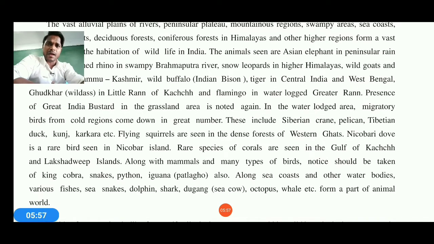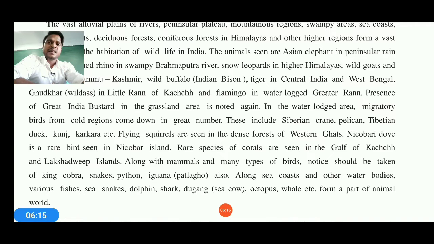Now you might be knowing about the mammals. If you're thinking that the blue whale is a fish, you are actually wrong. It's a mammal. Okay, so flying squirrels are available here. Rare species of other mammals are also there. Along with the mammals, many types of birds are there, which are noticed from time to time.